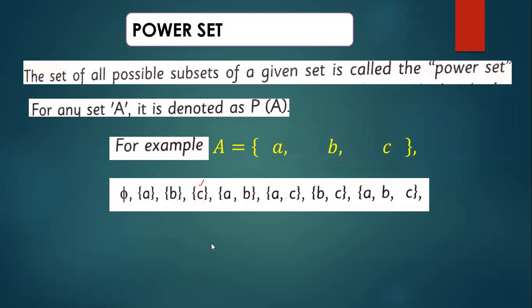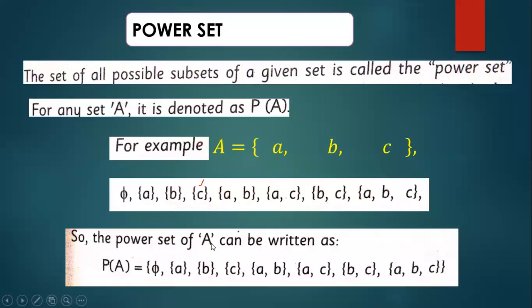You know the power set? It contains all the possible subsets: empty, a, b, c, ab, ac, bc, abc. If you write all these subsets in one bracket, then it is said to be the power set.